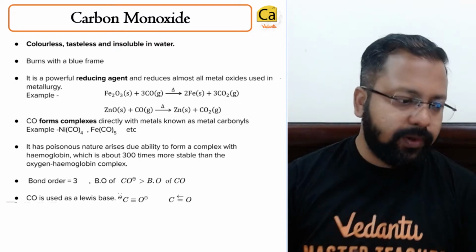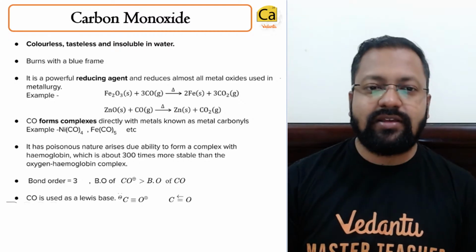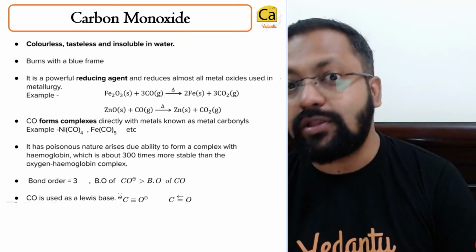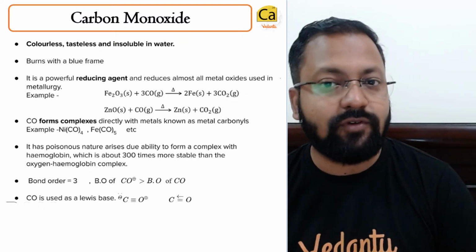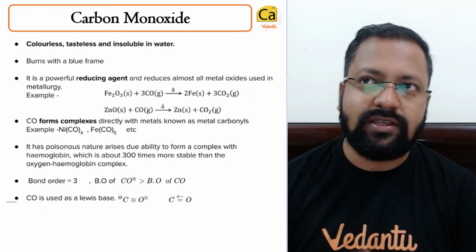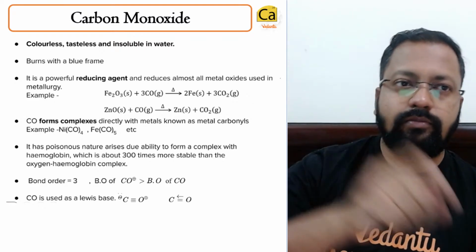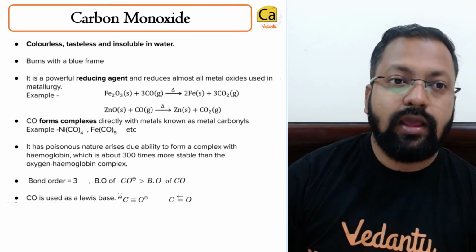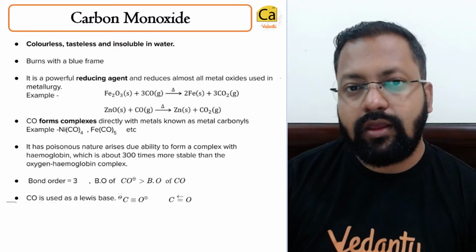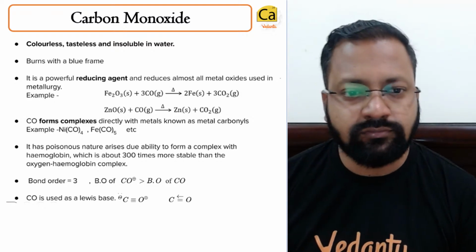Now, what are the properties of carbon monoxide? So, carbon monoxide is colorless, tasteless, it is insoluble in water. आपको इसका कलर भी पता नहीं चलेगा, टेस्ट भी पता नहीं चलेगा, and it is not soluble in water. It burns with a blue flame. Many a times you might have seen in some industry chimneys, if you live close to an industrial town, that there is a blue flame which burns at the top of the chimney. So this blue flame is due to carbon monoxide.